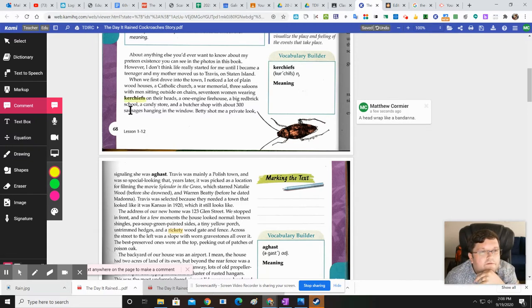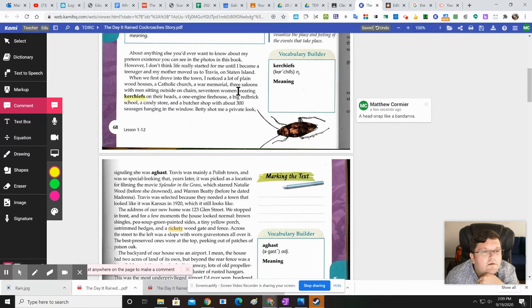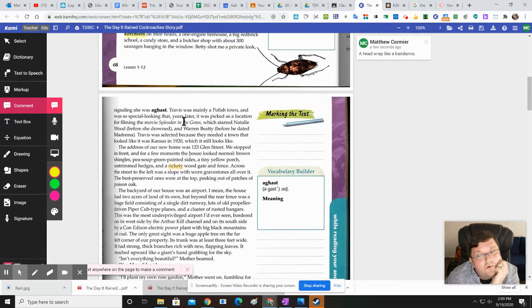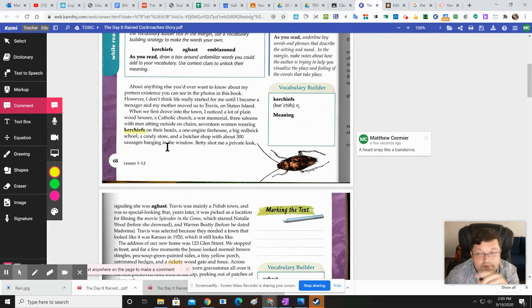So right off the bat, I've got it highlighted, and I have my definition over here in the notes. Okay, and I'm going to do that for each one. I'm going to find them. I already did that. I'm going to look them up in the dictionary using the dictionary feature. Done that, and then I'm going to write a comment. Now I want to put a picture that represents each one, because each one needs a picture as well.